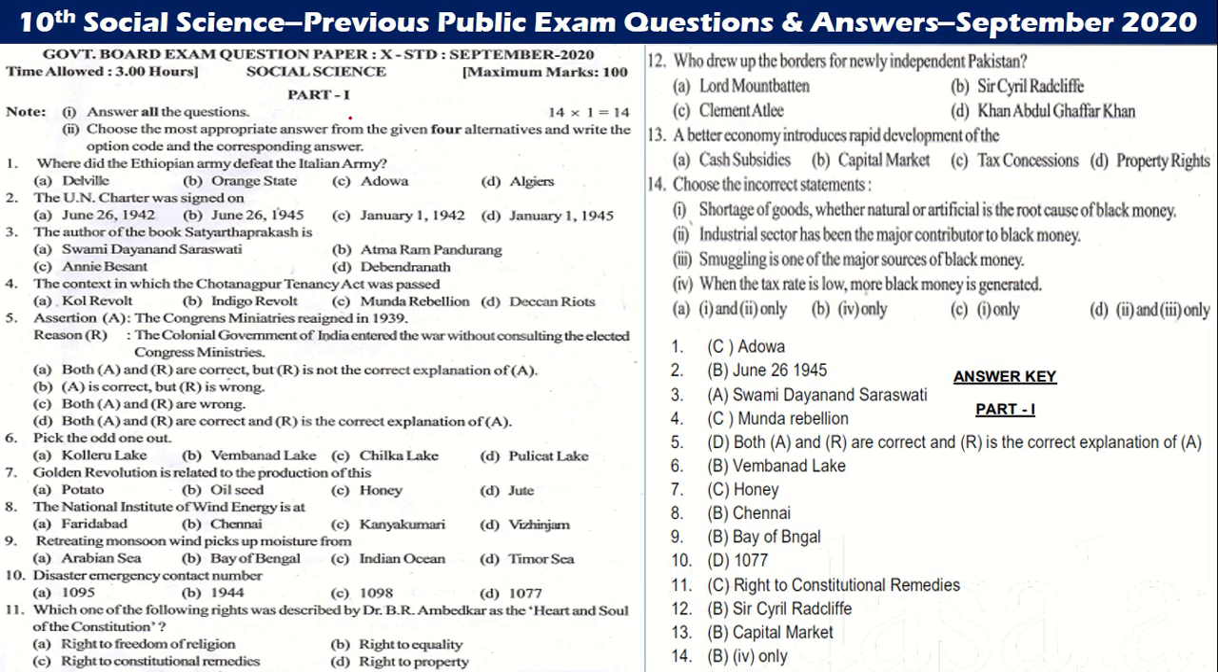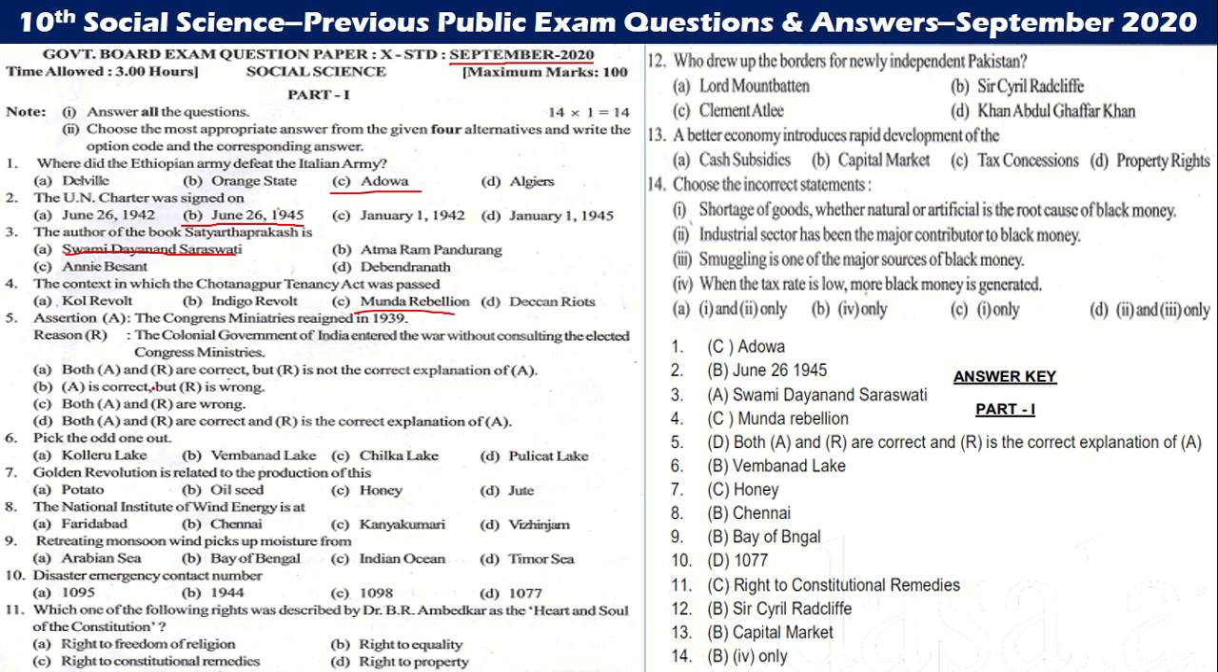So the previous public year question paper September 2020 is what we are going to see now. So where did the Ethiopian army defeat the Italian army? Adova. The UN Charter was signed on June 26, 1945. The author of the book Satyarth Prakash is Swami Dayananda Saraswati. The context in which the Chota Nagpur Tenancy Act was passed: Munda Rebellion.